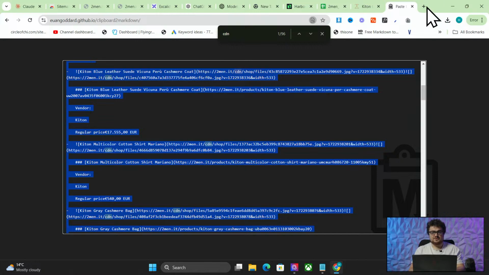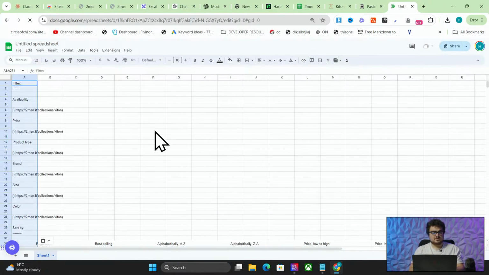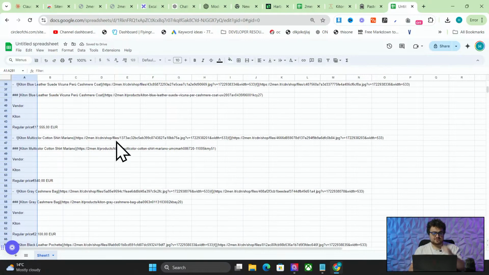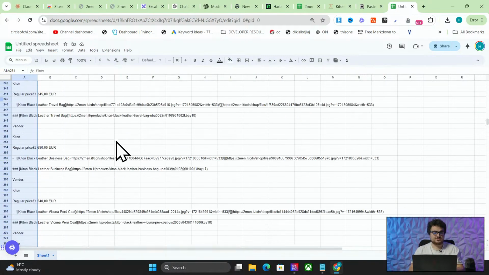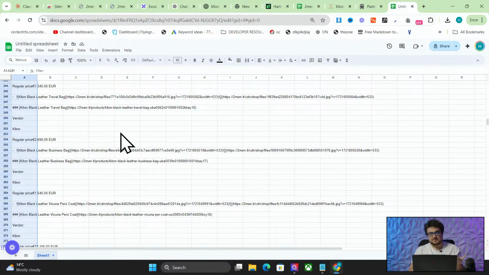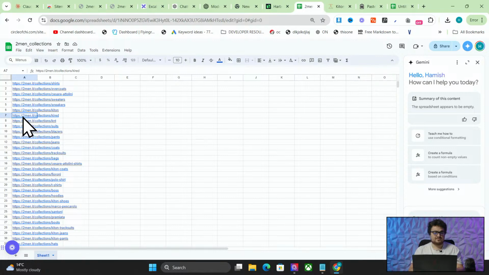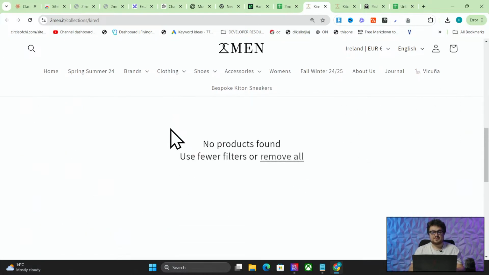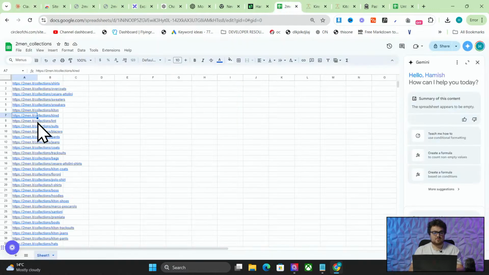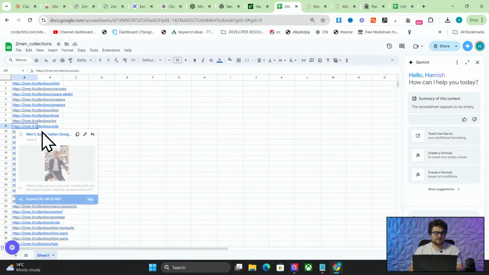So again, we can do the same thing. We can do sheets.new, and now we can give some context to Claude. We can give it some image links, we can give it product links, and also prices, and maybe short descriptions as well. So you want to do this a few times. Obviously this might take a little bit of time the first time you do it, but you only have to do this stuff once. Once you've done it, it's done. You don't have to do it ever again, okay?